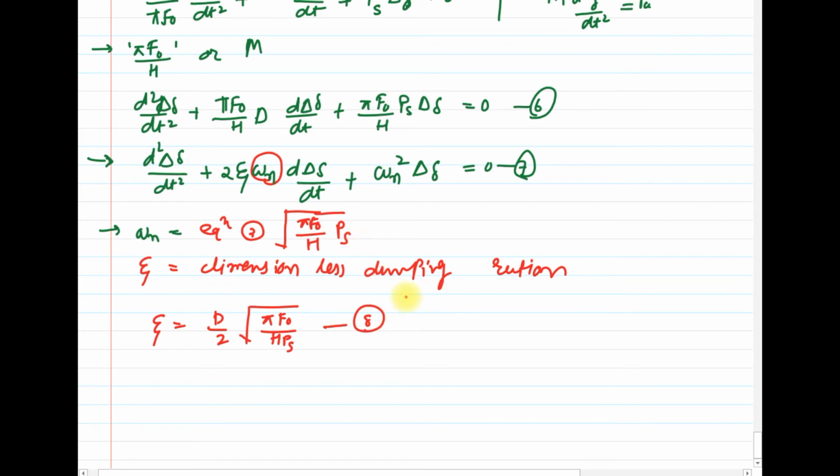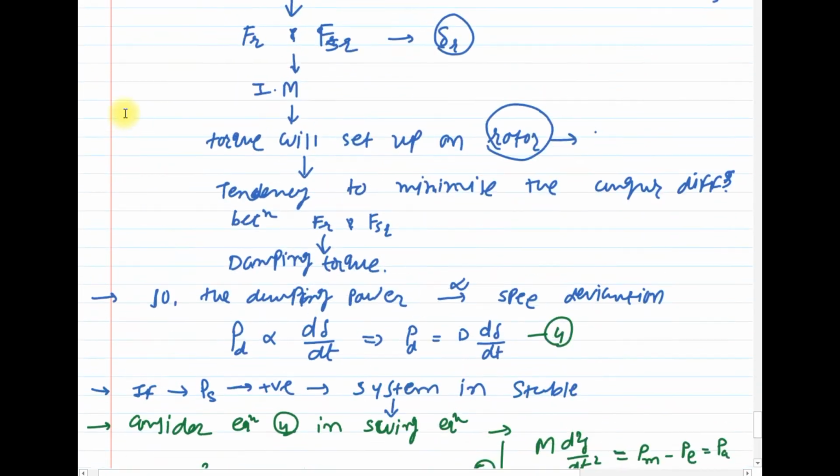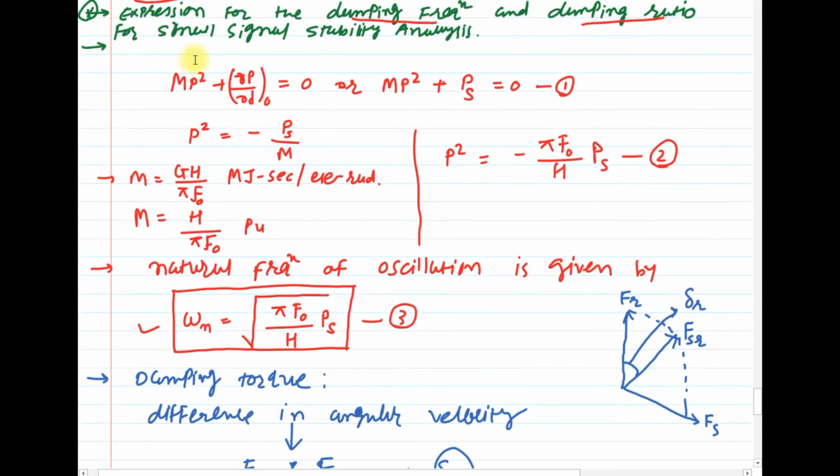I hope you are clear up to this. Just recall again, you started from this characteristic equation, which shows the small signal stability analysis. We consider this characteristic equation for the analysis of a system where small disturbances occur, and after being subjected to a small disturbance, whether the system will remain in a stable operating condition or lose synchronism, we can calculate from the roots of this characteristic equation.